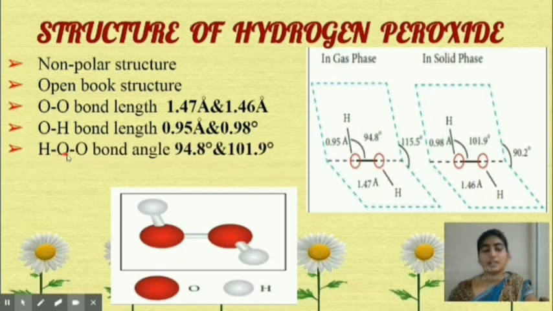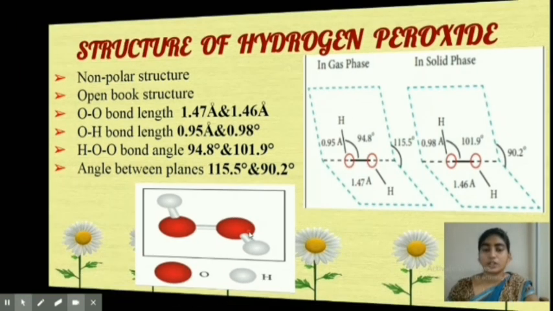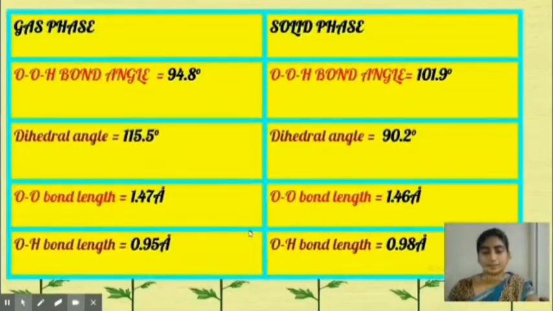Then for the hydrogen, oxygen, and oxygen bond angle, here it is given as 94.8 degree, and here 101.9 degree. Then the angle between the planes containing the hydrogen atoms is 115.5 degree, and in solid phase 90.2 degree. The two oxygen atoms are joined by a single electron pair bond, as you can see in this image. Students, you can also see this table showing the difference between gas phase and solid phase.